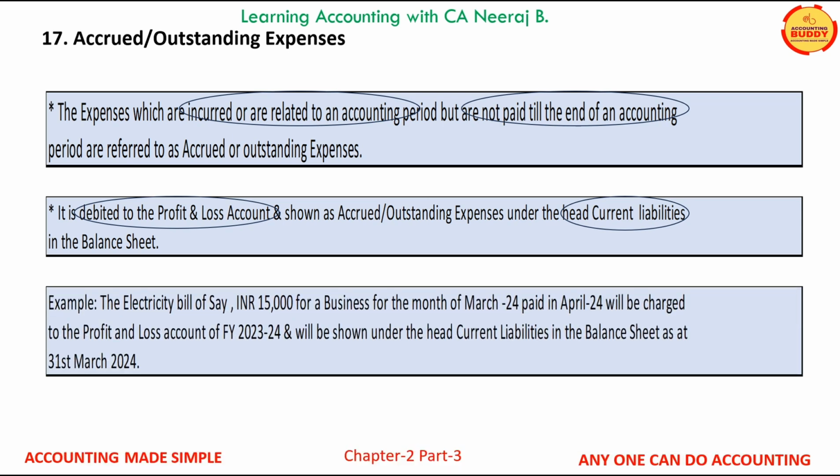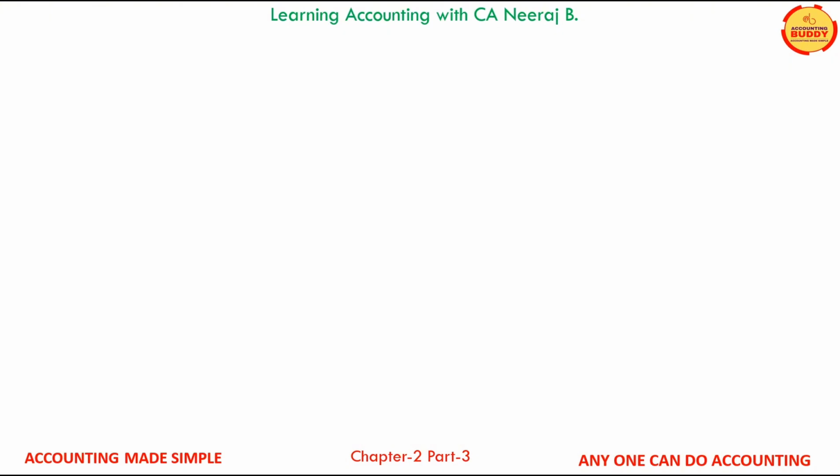An electricity bill of say INR 15,000 for a business for the month of March 24 paid in April 24 will be charged to the profit and loss account for the financial year 23-24. However, it will be shown under the head current liabilities in the balance sheet at 31st March 2024 as it is still not paid. Next term which we are going to learn is the term income.